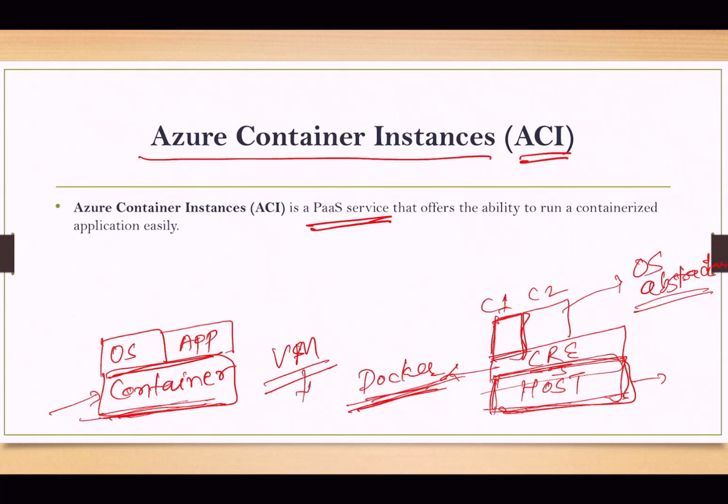Here the container abstracts the operating system, so it has the full host and full resources. This container can utilize the whole resources of the host, and similarly this other container can also use all resources of your host. But in a virtual machine we can't do that because it has already split the host.